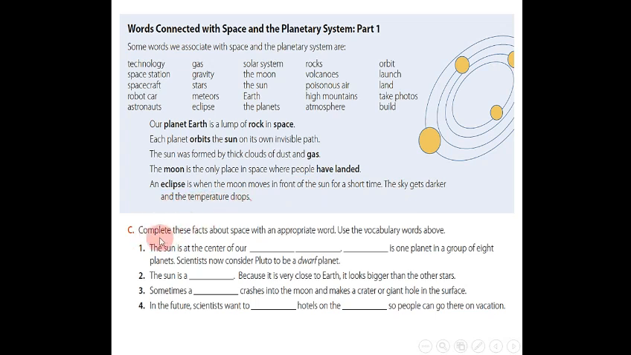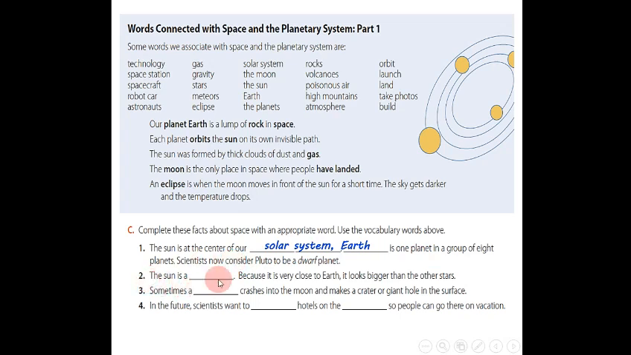Here is an exercise. Complete these facts about space with an appropriate word. Use the vocabulary words above. Okay, these words. The sun is at the center of our solar system. Earth is one planet in a group of 8 planets. Scientists now consider Pluto to be a dwarf planet. Okay, so solar system, نظام الشمسي, Earth, الكرة الأرضية, is one planet of a group of 8 planets.